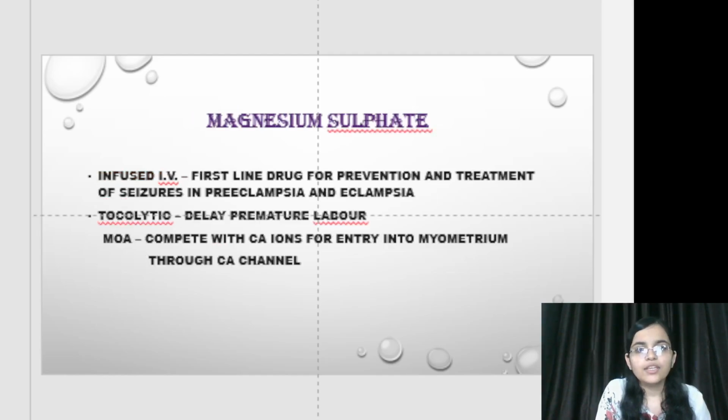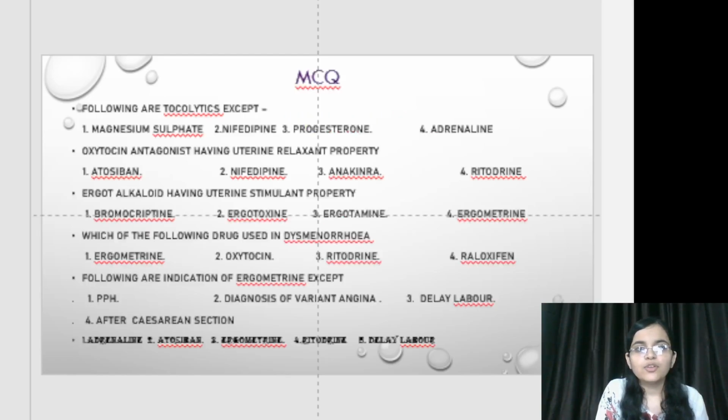Magnesium sulfate. Infused IV, it is the first line drug for prevention and treatment of seizure in preeclampsia and eclampsia. Then its tocolytic use. It is used to delay premature labor. Mechanism of action. It competes with calcium for entry into myometrium through calcium channels. Moving towards some MCQs, please solve them.